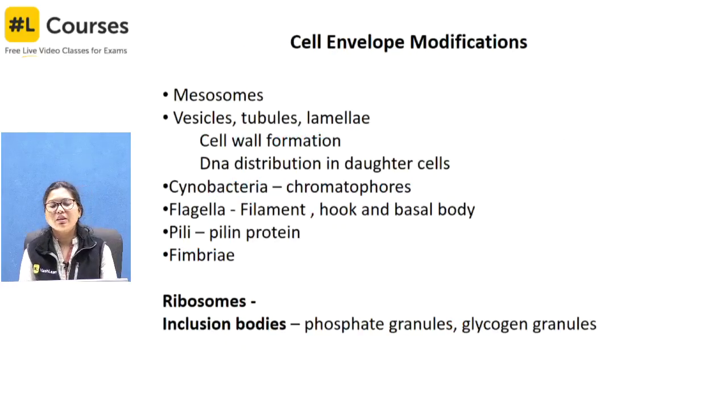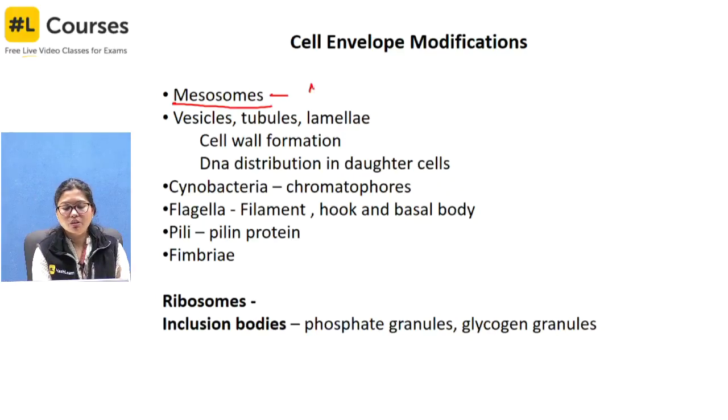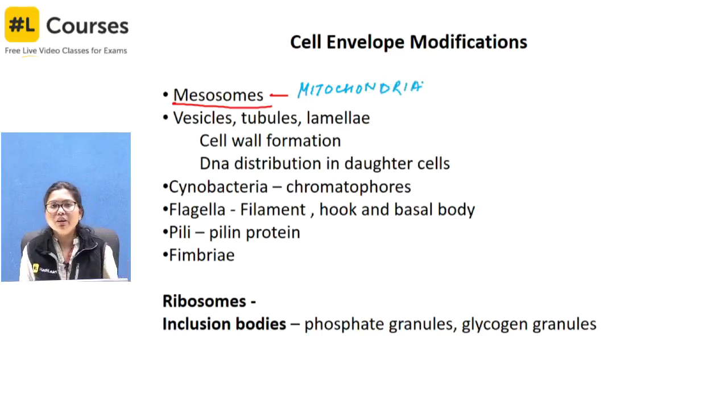So now we are into the cell envelope modifications. That's how it is in your book, so I have kept the same subheading. Here, the first thing is the mesosome. The mesosome is a plasma membrane modification. As I discussed, it is called the mitochondria of the prokaryotes, because they do not have any mitochondria or any cell organelle. Simple. So that's called the mitochondria of the prokaryotic cell.